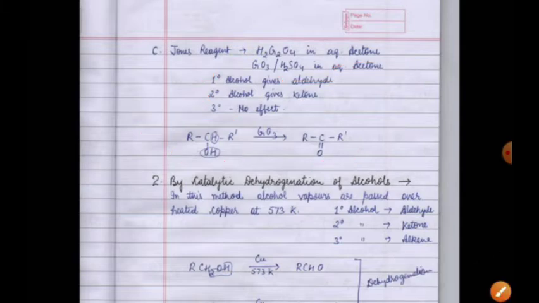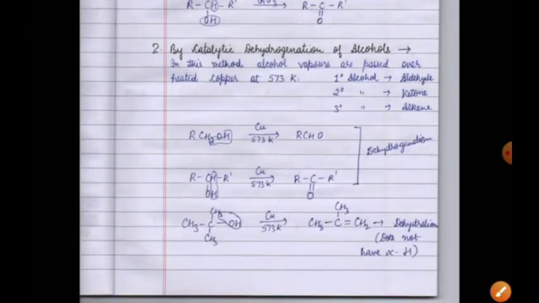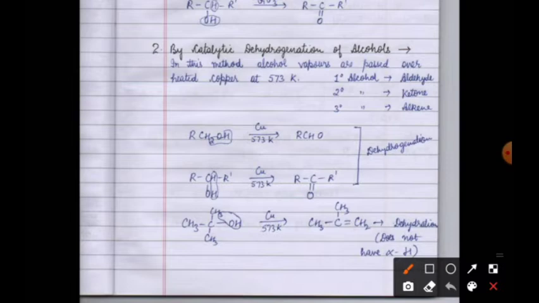Now let us see the second method, which is known as catalytic dehydrogenation. What we do in this method is that alcohol vapors are passed over heated copper at 573 Kelvin.